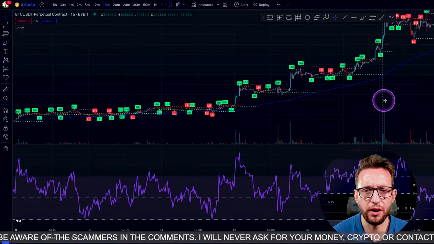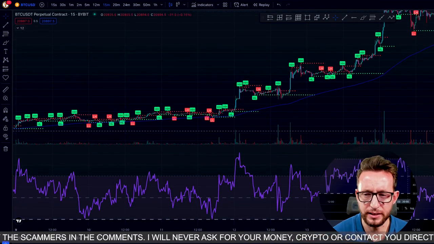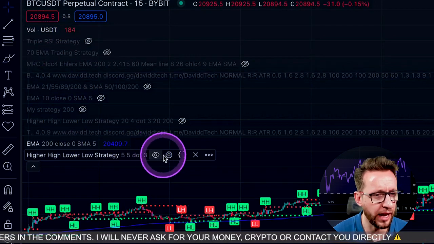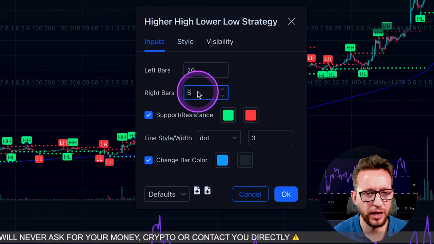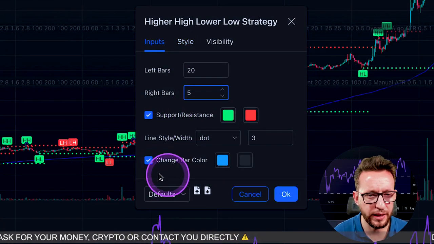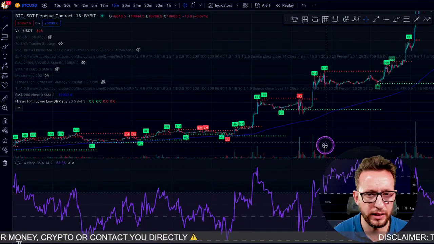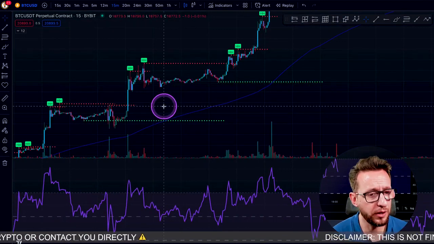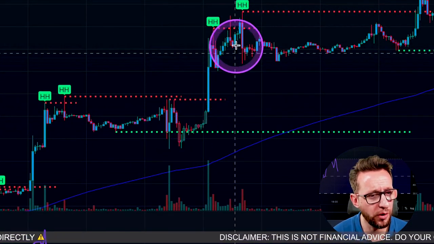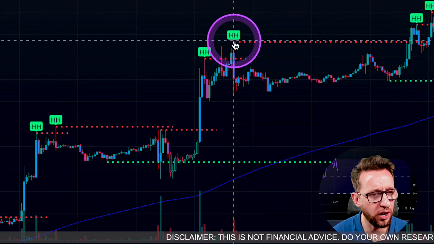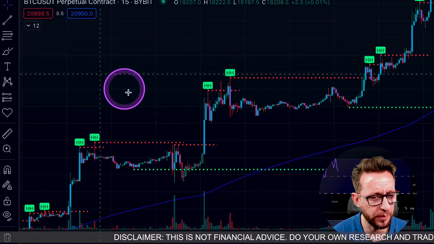So this is where our high lows come into place here. Now the high lows are on the setting of 20 and 5. That will get rid of a lot of these extra lower lows and higher highs. So here are our indicators, and what we're looking for is our green line here, which is our lower low, to come up and touch a higher high, and we're going to pull our Fibonacci from there.